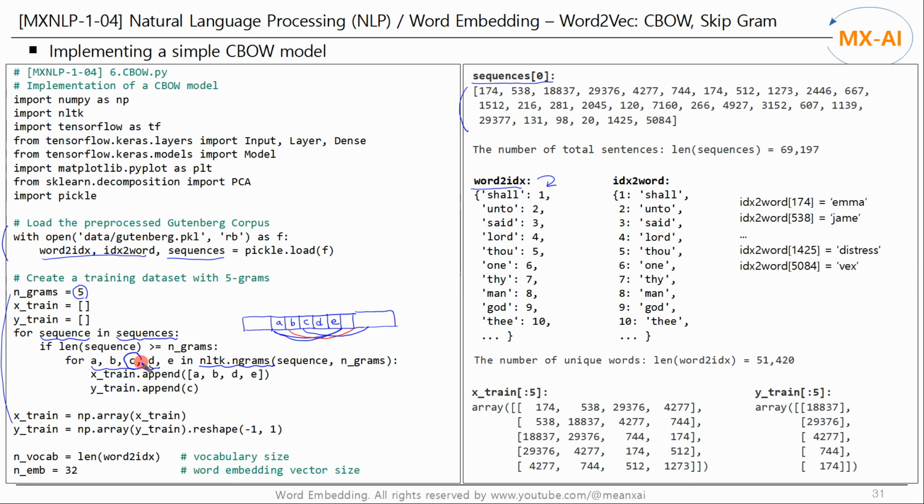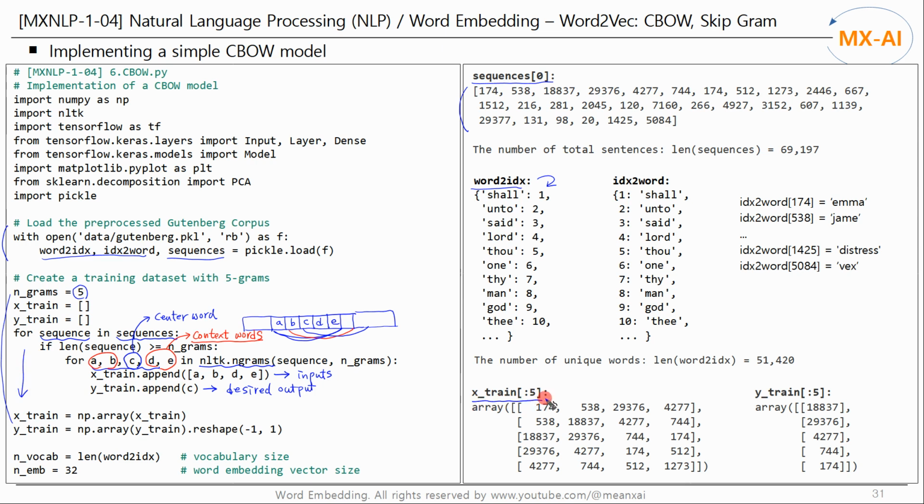Here C is the center word or target word, and the rest are surrounding words, i.e. context words. Context words are the inputs to the CBOW model, and the center word is the desired output of this model. In this way, we generate a training dataset for the CBOW model.